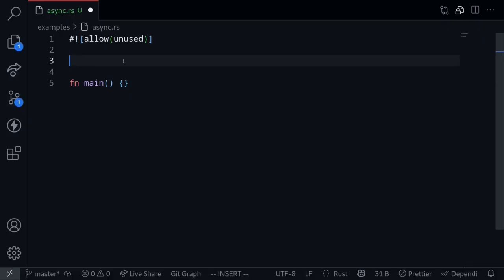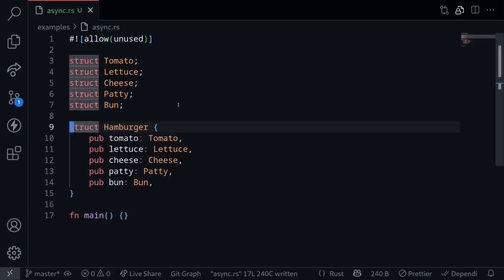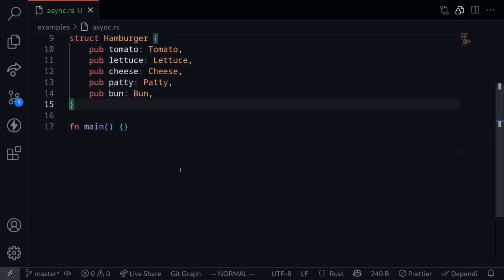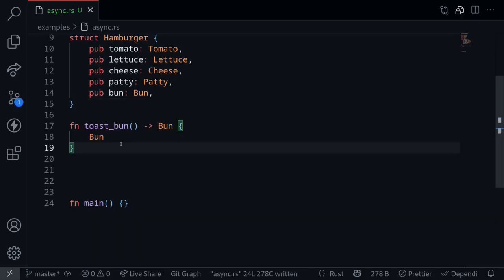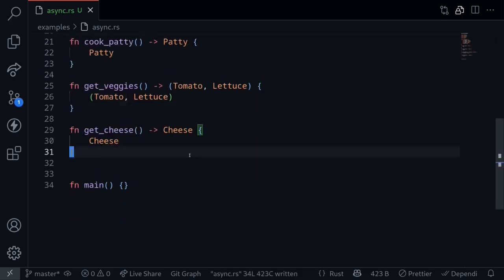Let's make hamburgers concurrently as fast as possible using async and await. To make a hamburger, we're going to need tomato, lettuce, cheese, patty, and a bun. A hamburger is a collection of all of these ingredients. To make a hamburger, we'll need to follow several steps. For example, we'll need to prepare the vegetables, toast the bun, and cook the patty. We'll represent the steps that are needed to prepare the ingredients as functions. So we'll need a function to toast a bun, cook a hamburger patty, get the veggies, and get the cheese.